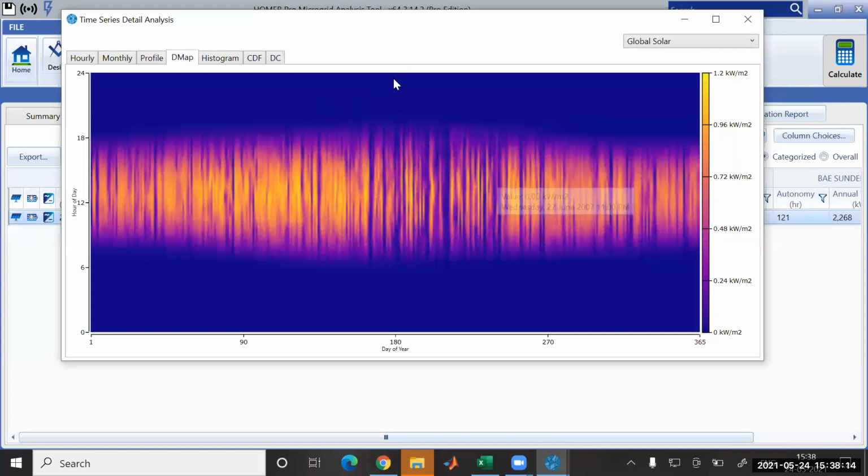Okay, see this blue part. It is 0 kilowatt per meter square, so at this point solar is not there. And at this point the solar ranges, you could see, from 0 kilowatt per meter square to 1.2 kilowatt per meter square. It is the solar radiation present at that particular year.